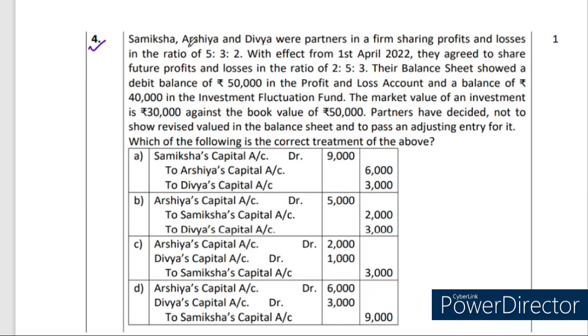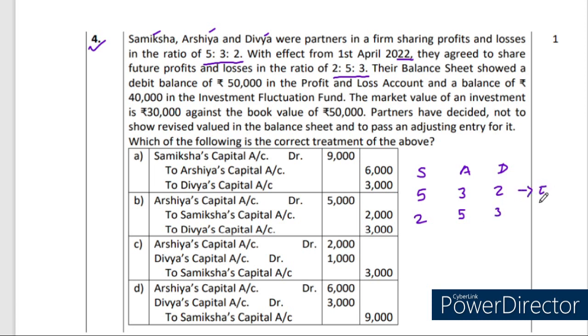Come for the fourth question. Samiksha, Arshia and Divya were partners in a firm sharing profits and losses in the ratio of 5:3:2. So 3 are partners, Samiksha, Arshia, Divya. Their existing profit and loss sharing ratio is 5:3:2. With effect from 1st April 2022, they agreed to share future profit and losses in the ratio of 2:5:3. So this profit and loss sharing ratio is going to be changed. It is their new profit and loss sharing ratio.